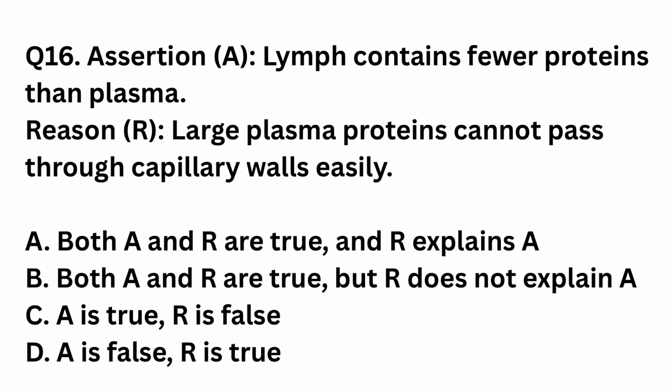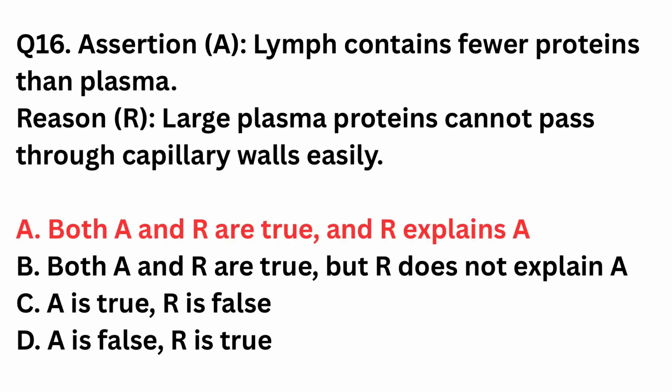Question number 16. Assertion: Lymph contains fewer proteins than plasma. Reason: Large plasma proteins cannot pass through capillary walls easily. Both assertion and reason are true and reason explains assertion. Both assertion and reason are true but reason does not explain assertion. Assertion true, reason false. Assertion false, reason true. The right answer is option A.